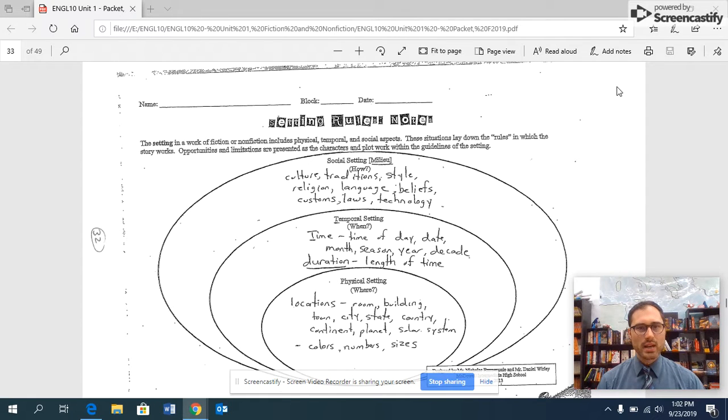I like to think of setting as the element of fiction that sets up the rules of our world. So, setting, of course, is where and when something takes place. I want to break that down into three, what we're going to call levels, however.